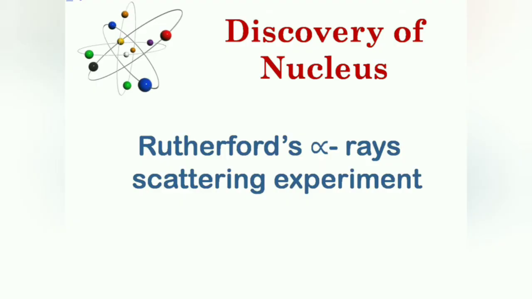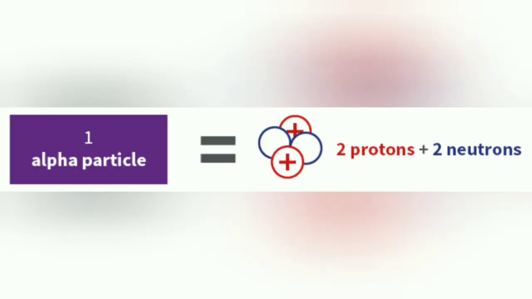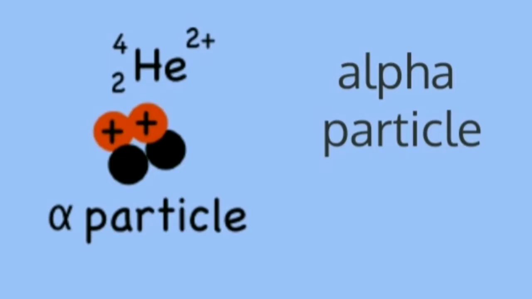Rutherford had performed an experiment called the Rutherford's alpha rays scattering experiment, which led to some important conclusions about the structure of atom. Alpha particles are the particles which carry 2 units positive charge and have 4 units of mass. They resemble helium atom having 2 unit positive charge on it, which contains 2 protons and 2 neutrons.